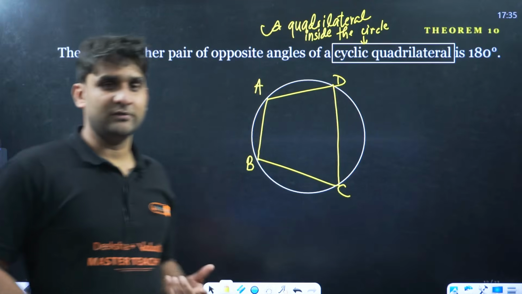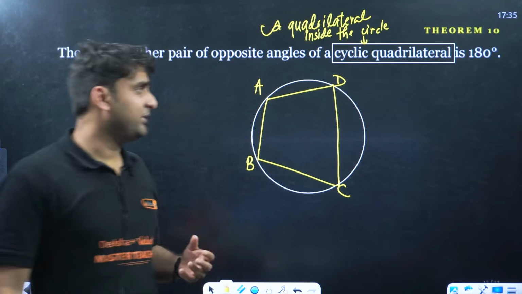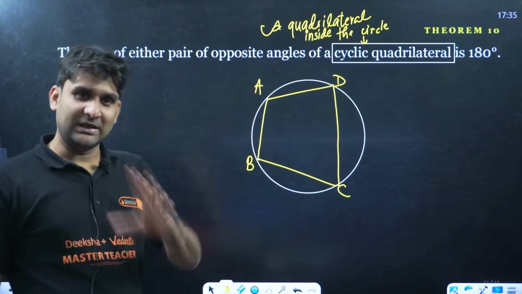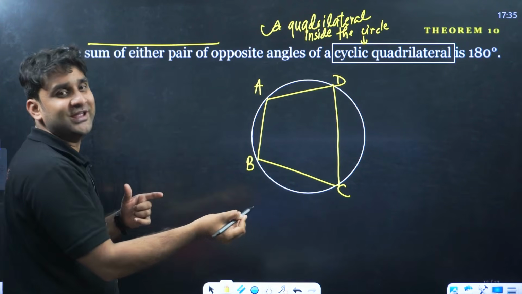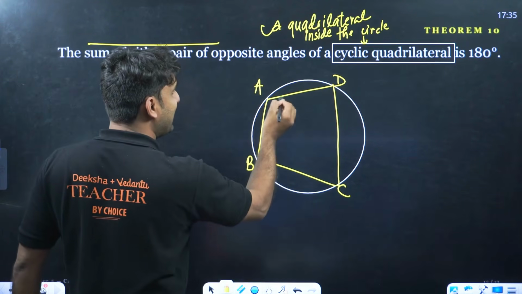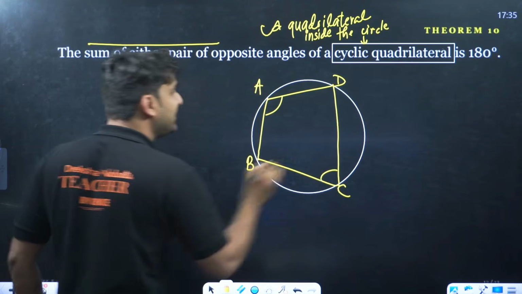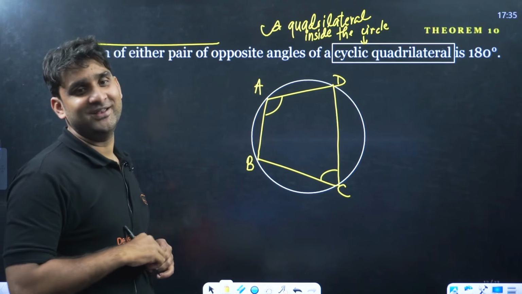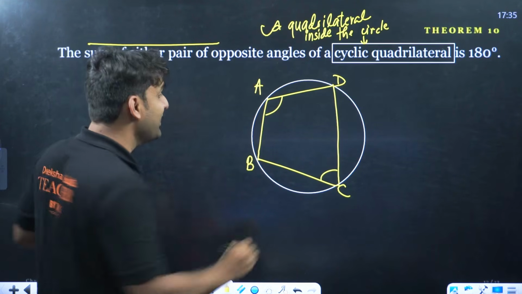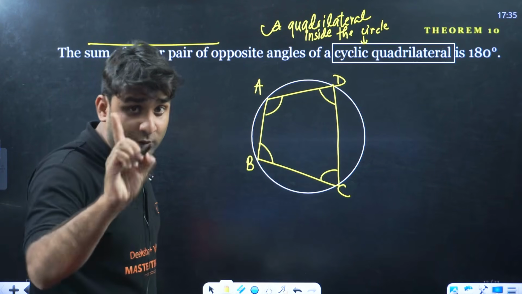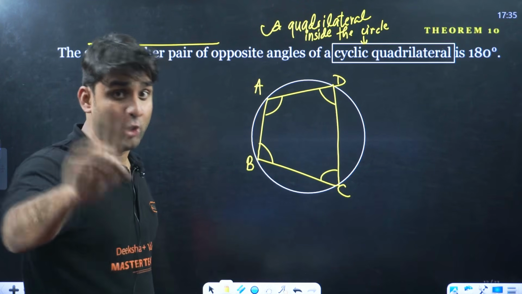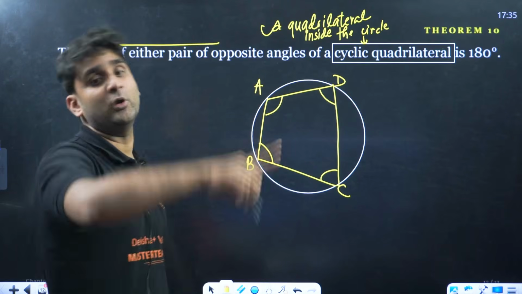Any quadrilateral, whether you draw a square, rectangle, trapezium, whatever. Clear? And the theorem says that the sum of either pair of opposite angles. So if we add angle A with angle C, equal to 180 degree. They are equal to 180 degree. If you add angle B with angle D, they are not equal to each other. I am not saying equal. No. The sum will be equal to 180 degree.